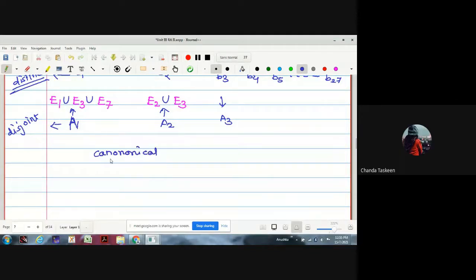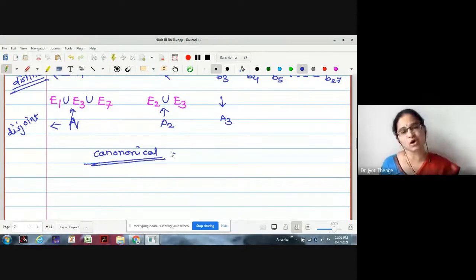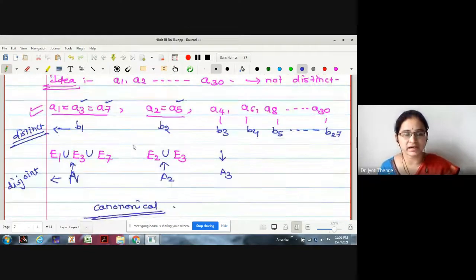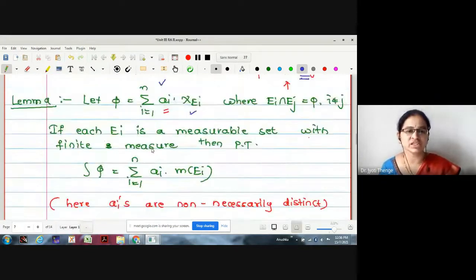Once it becomes canonical, we can use the definition of Lebesgue integration. This is what I told you for the sake of understanding. Now I am collecting the sets and changing the notations differently.